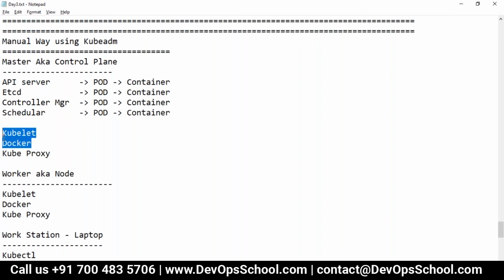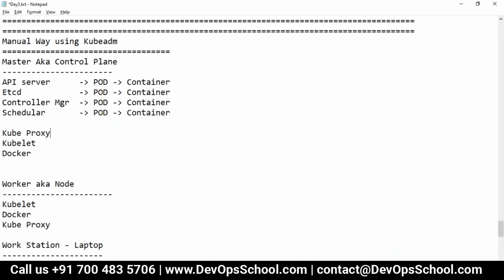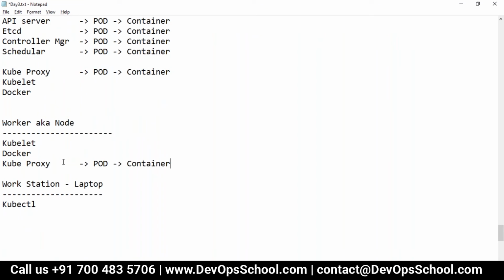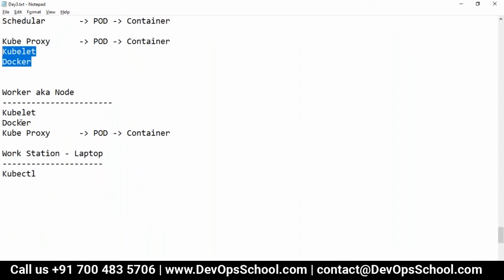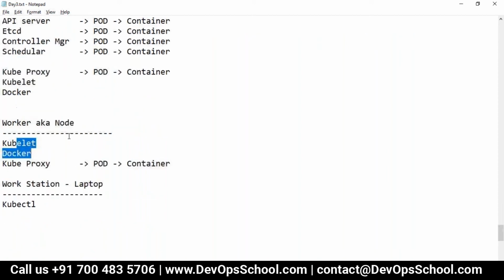Kubelet, Docker, and proxy need to be there in the master, whereas proxy is just a configuration of IP tables, so this can be in a pod also. It's not a tool which is doing something, just allocating the IP address to the pod. So this can be an application. So this is also a pod. These all are pods, and these are the tools which have to be there.